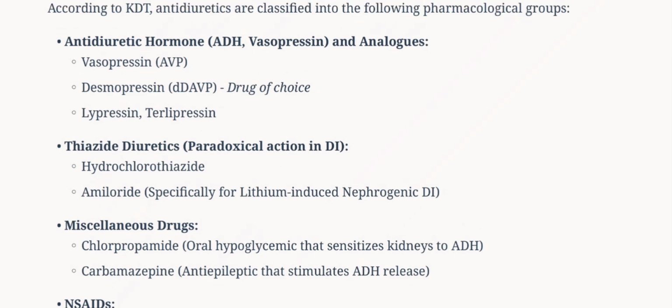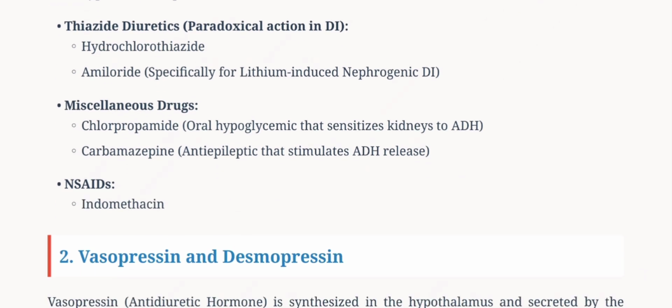Antidiuretic hormone and analogs: vasopressin, desmopressin, which is the drug of choice, lypressin, and terlipressin. Thiazide diuretics: paradoxical action in diabetes insipidus, for example, hydrochlorothiazide and amiloride, specifically for lithium-induced nephrogenic diabetes insipidus. Miscellaneous drugs: chlorpropamide, an oral hypoglycemic that sensitizes the kidney to ADH, carbamazepine, an anti-epileptic that stimulates ADH release, and the NSAID indomethacin.